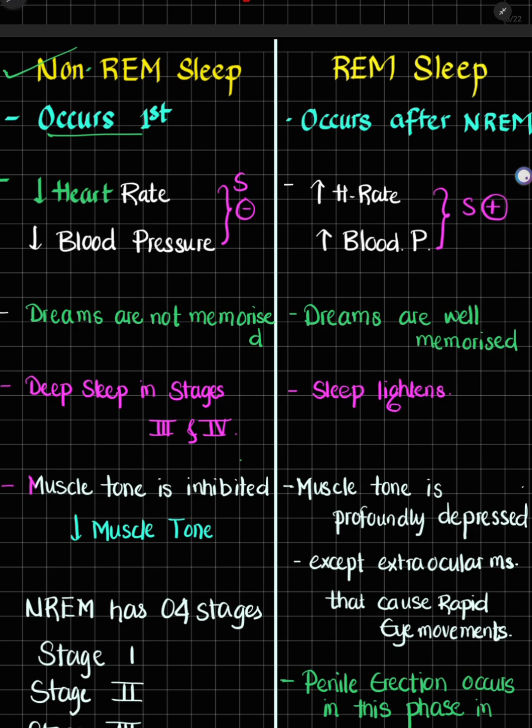So what happens in NREM sleep? Heart rate decreases and blood pressure also decreases. Why? Because there is sympathetic inhibition. Sympathetic inhibition causes a decrease in heart rate and blood pressure. Whereas in REM sleep, heart rate and blood pressure both increase. Why? There is sympathetic stimulation, so both of these will increase.